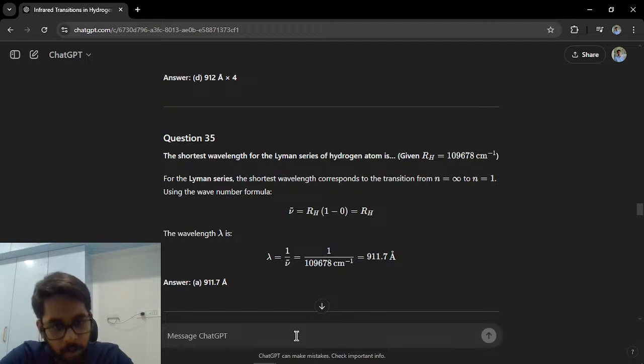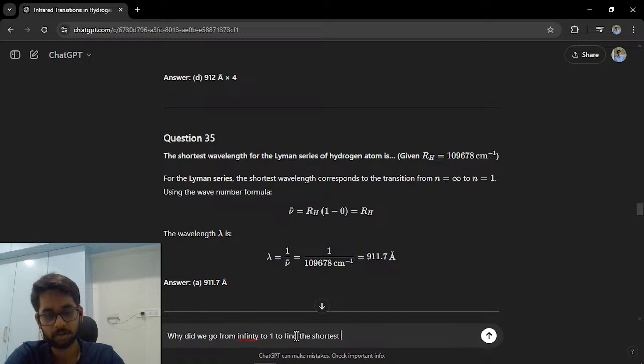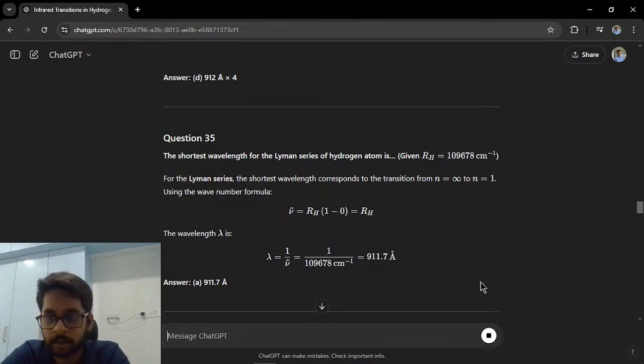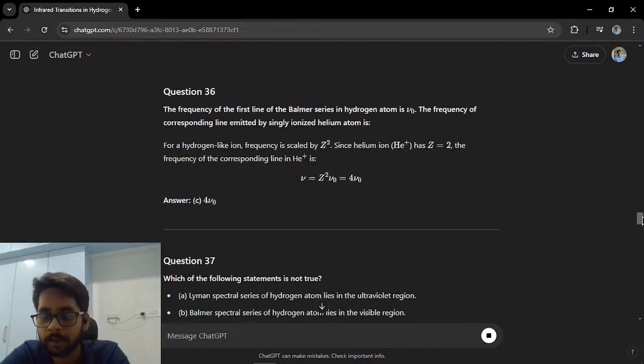What is my doubt exactly? My doubt is, why did we have to go from infinity to 1 to find the shortest wavelength in question number 35? Okay, let's see what response ChatGPT comes up with. I hope the audio is clear and everybody can hear it. Everybody being me, because I don't think there are any viewers as of now.